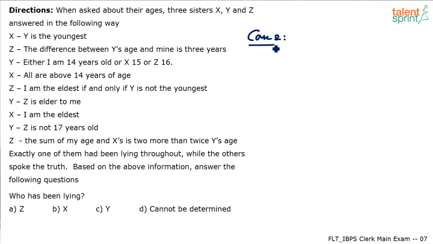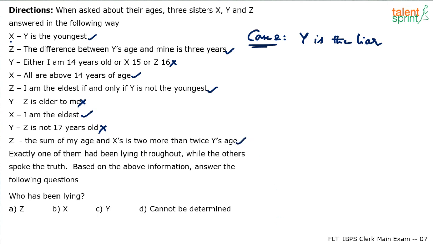If you assume y is the liar, or y is lying, what happens? Statements made by y have to be incorrect. This is wrong, and this is wrong. Statements made by y have to be incorrect, which means statements given by x and z have to be considered correct. X and z have to be correct.